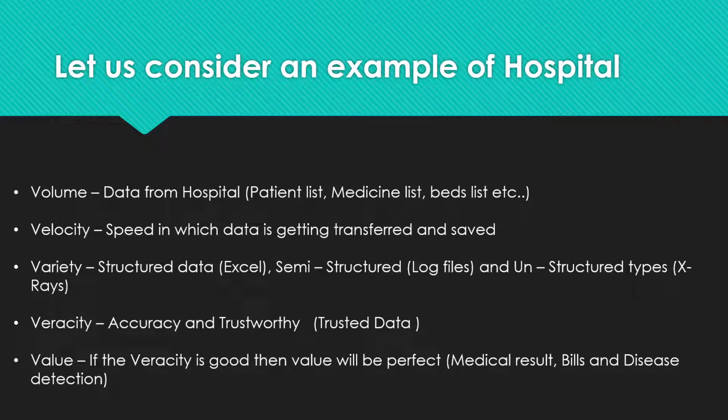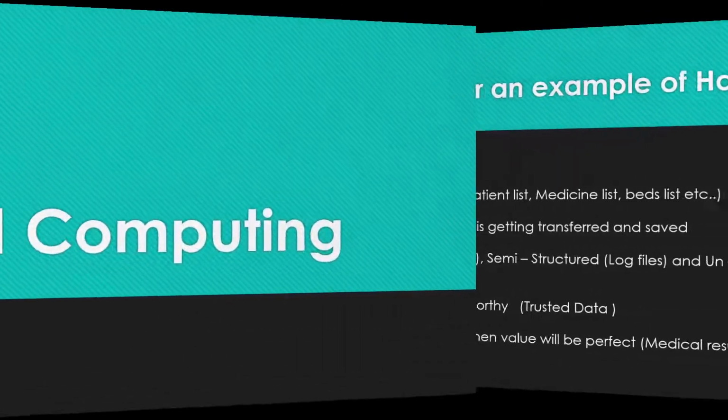If we give a result to a big hospital which has good labs, then the value of the test result will be great. The medical result, the bills, and the disease detection will also be great. So these are the 5 V's which we can consider with the help of the hospital.